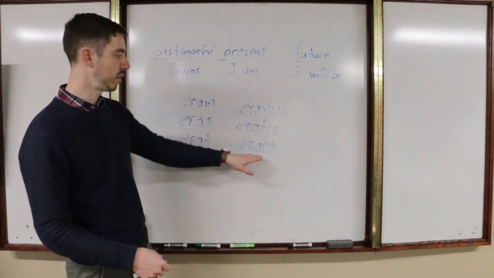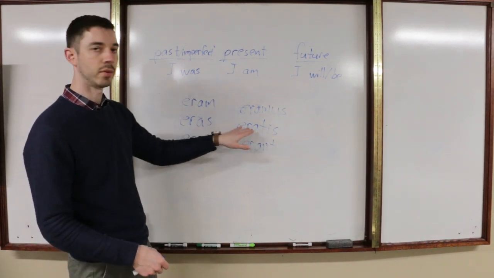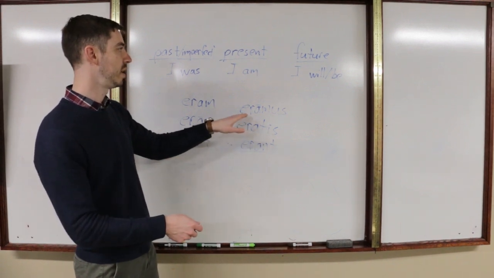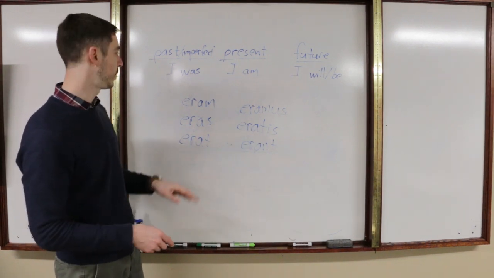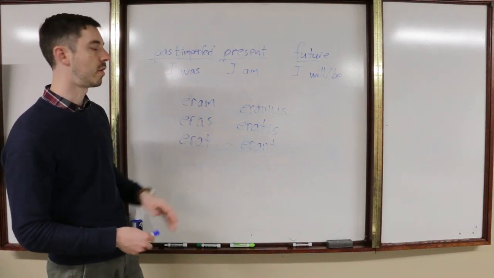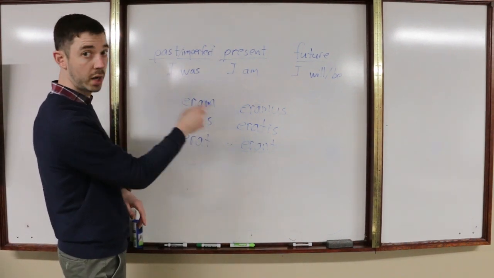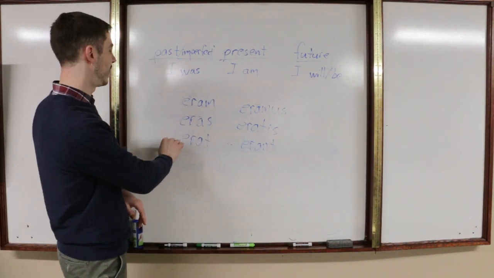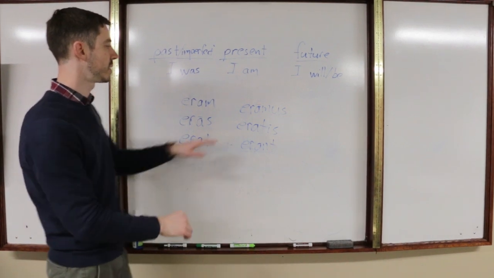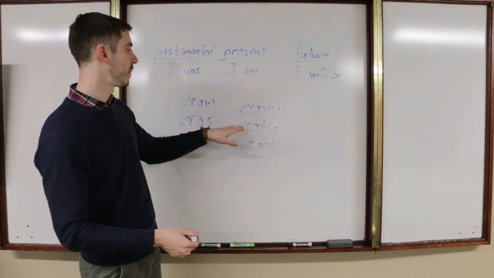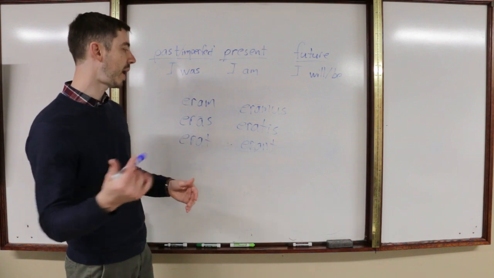sumus, estis, sunt. Okay, so that had the nt ending. It has the tis ending, so like estis, but now it's eratis. Instead of sumus, it's eramus. So you can see they kind of look a little bit different. This has an m ending, instead of sum, it's eram. But this is imperfect, so this would mean I was, you was, or you were, is the proper way to say it in English. He, she, or it was, we all were, you all were, and they were. So in the past, they were.